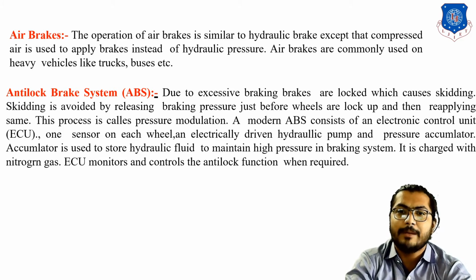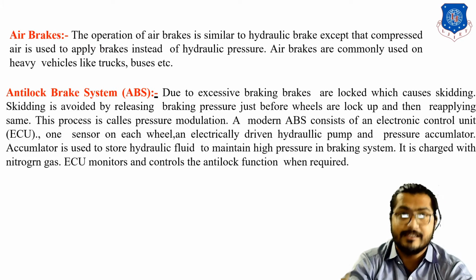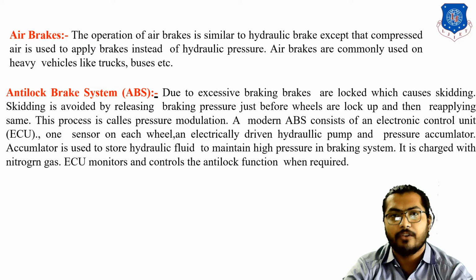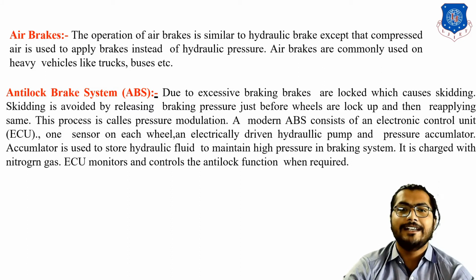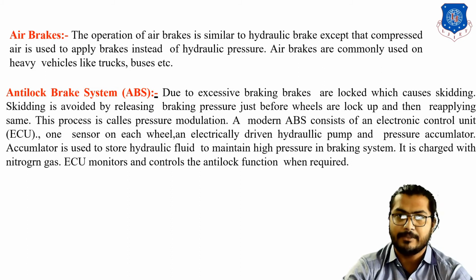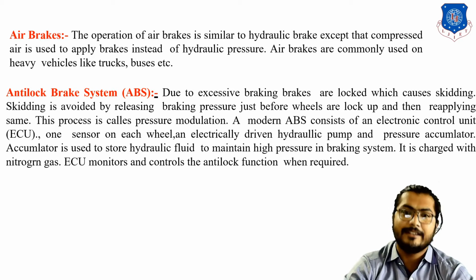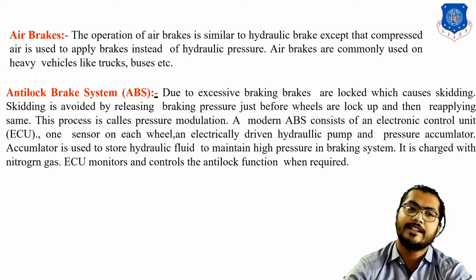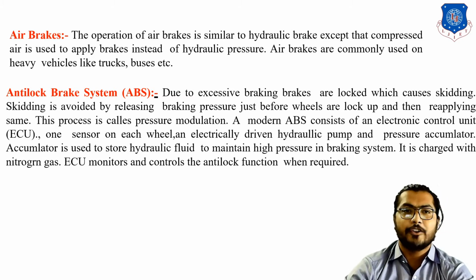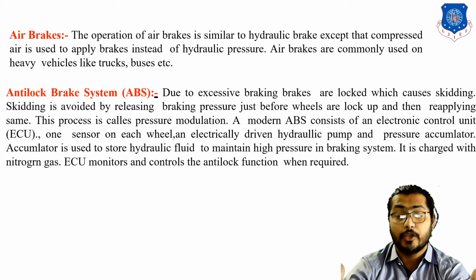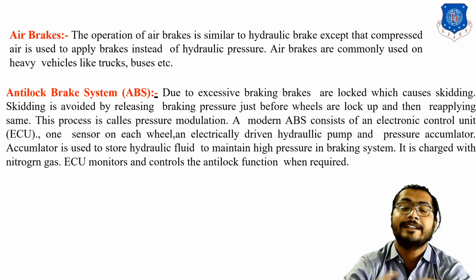A modern ABS consists of an electronic control unit, that is the ECU, and one sensor on each wheel. In every wheel one sensor is provided, and there is an electrically driven hydraulic pump and a pressure accumulator. Those are the main components used in the anti-lock braking system. The accumulator is used to store hydraulic fluid to maintain the pressure in each wheel. That's why we use the accumulator.